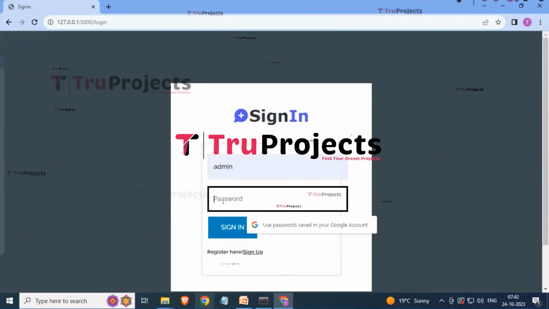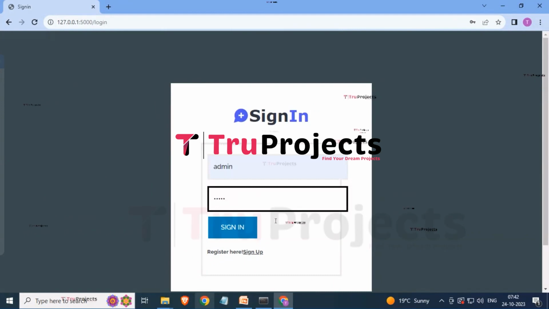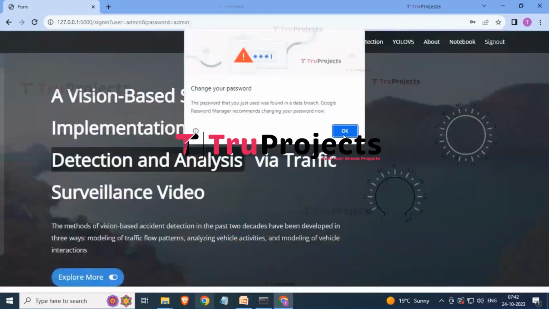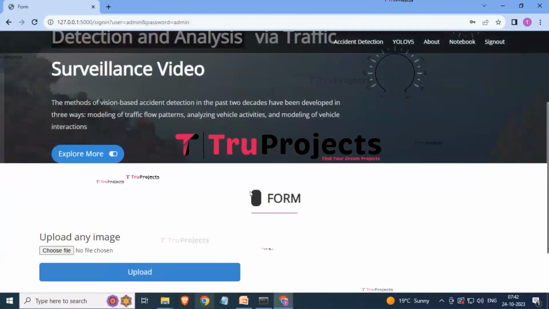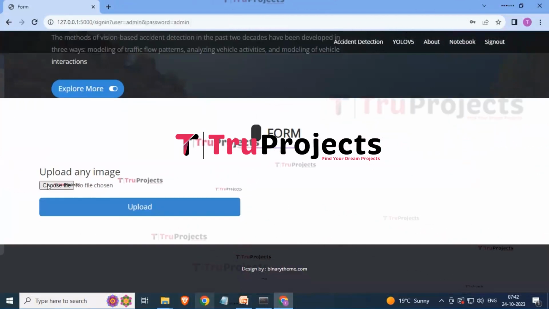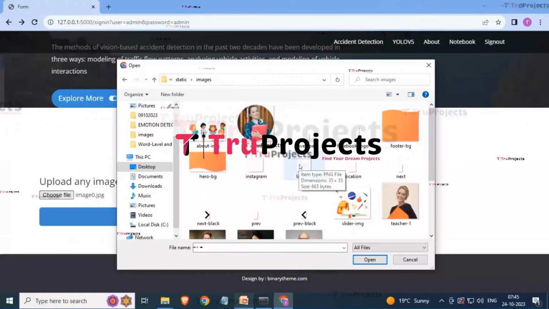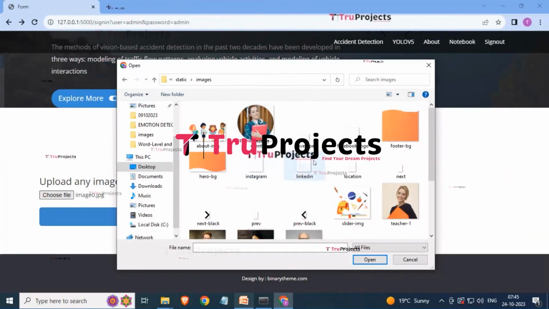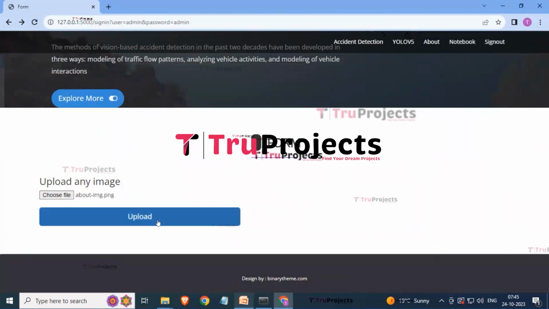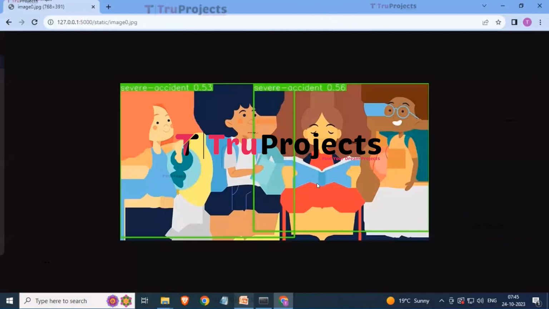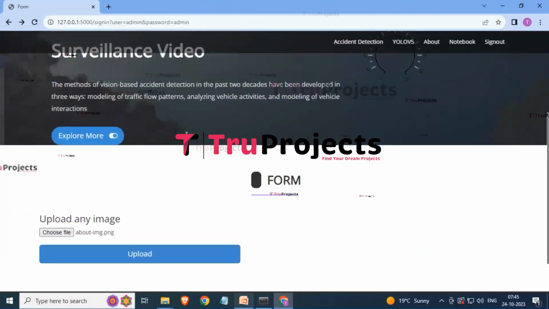Just enter the username and the password over here which you have created while doing the registration and simply click on the sign in button. So by scrolling down below here you can see that it is asking for uploading any of the image. Just click on the choose file button and let me choose the image from this. So here you can see that there are many different images. Suppose that I am clicking this image and now click on the open button. Click on upload. So here you can see that it is detecting as severe accident and severe accident. So depending upon the image you're uploading over there, it will detect about this.